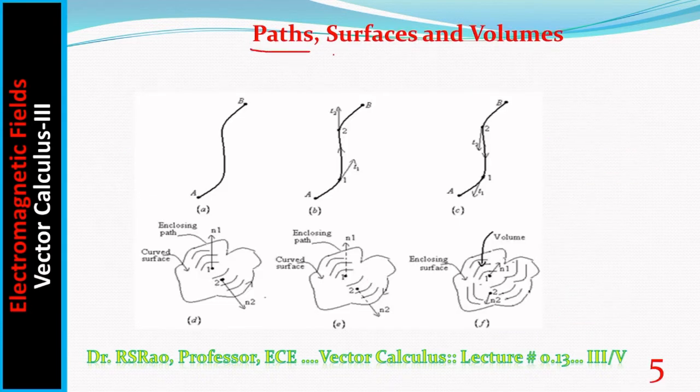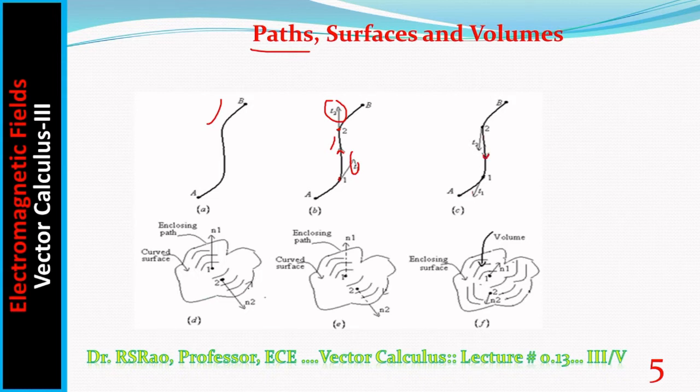Here is a path, a curve, and it is a path because the direction is given. Here two points are shown. What are the directions? At 2 this is the direction, at 1 this is the direction. Notice the directions change when the direction of the curve changes. Here the direction is upwards, here the direction is downwards, therefore tangents also you have to consider in a downward way.